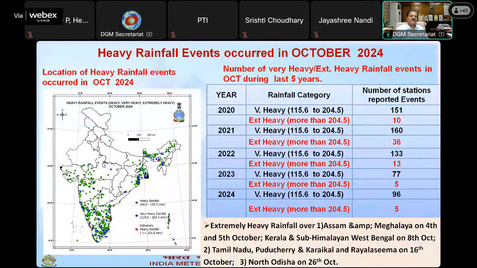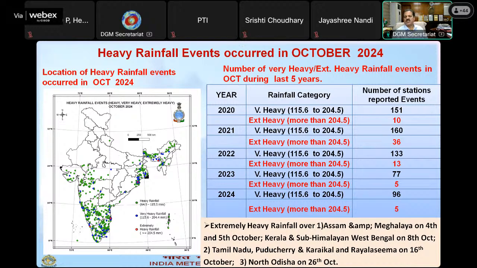And this is the heavy rainfall that happened during the month of October. You will find that there was heavy to very heavy rainfall activity, but if you look at the number of events of very heavy rainfall, it is 96. It was also less in 2023, but in earlier years it was quite high, 150, 160, 130, etc. So this year, like last year, the number of very heavy rainfall events was less.